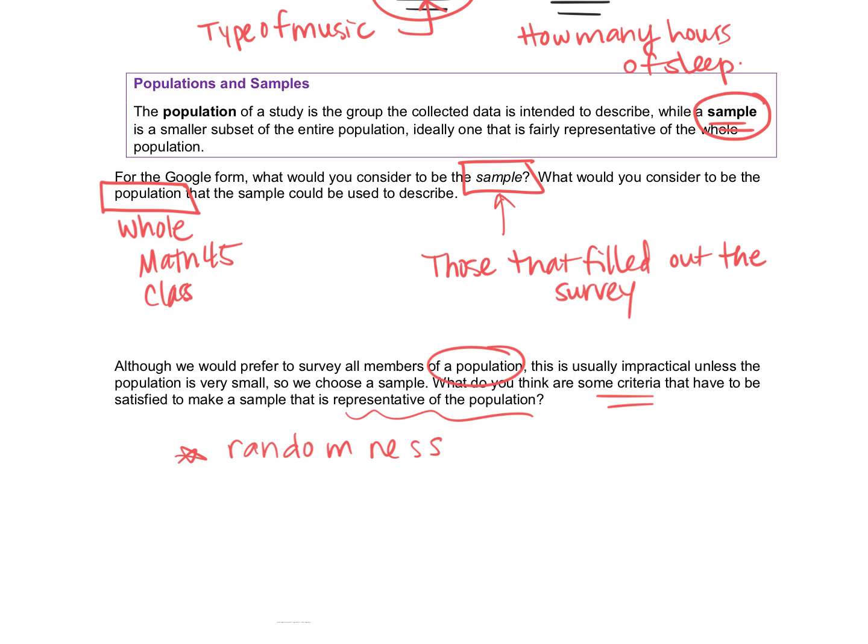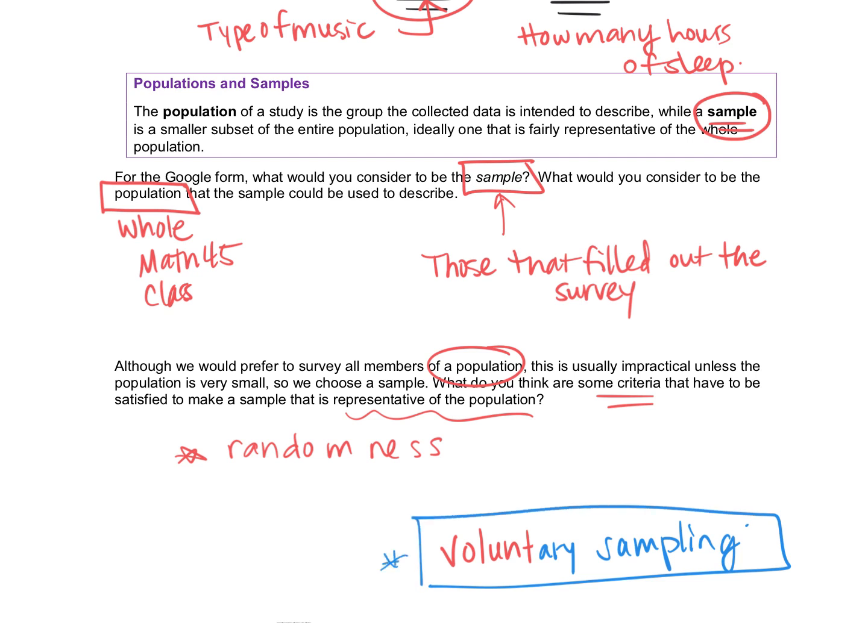When we talk about those that actually did complete the Google form that I had sent out, there's a little bit of trouble with that because we have a little bit of bias there. That's because you were voluntarily filling it out. So we say that it's voluntary sampling, because you weren't forced to, you were asked to, you were volunteering.